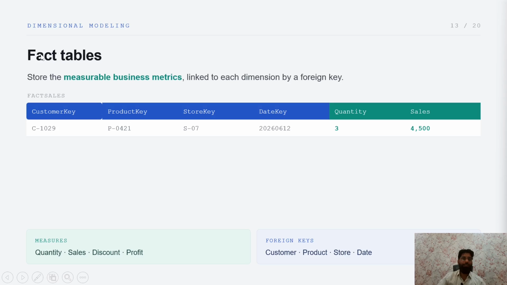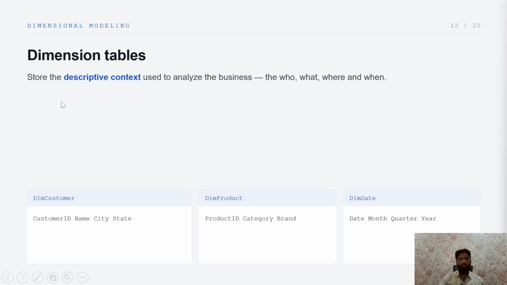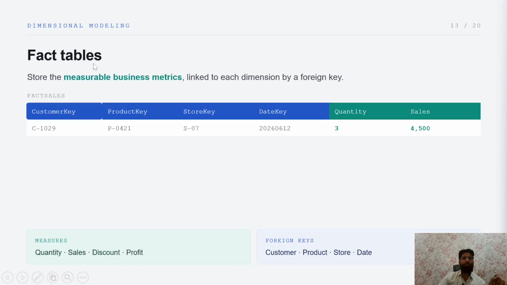Second, we have fact data, which has something like quantity, which defines some kind of quantity, a measurable business metric linked to each dimension by a foreign key. So this is the fact table, right? The data that is part of the fact table and the dimension table may come from one particular table, or maybe one particular CSV file. First it comes directly from the source, and then we have to divide it into two different parts. We keep some data in the dimension table and some data in the fact table. In the dimension table we keep descriptive data, and in the fact table we keep the measurable business data, like quantity, right?